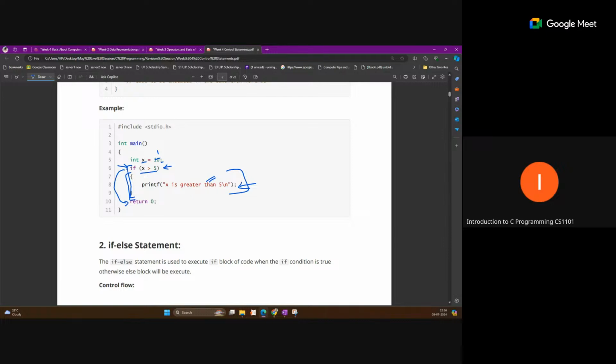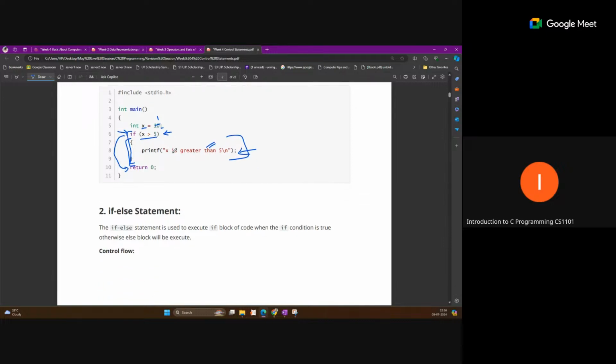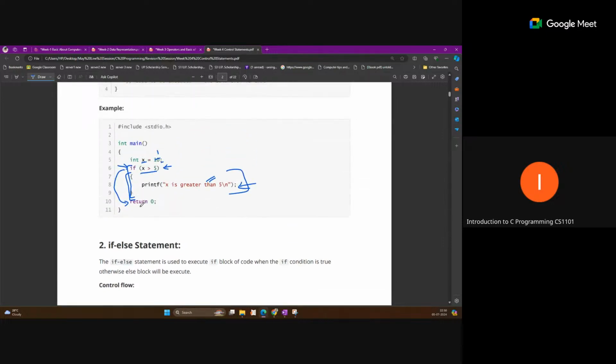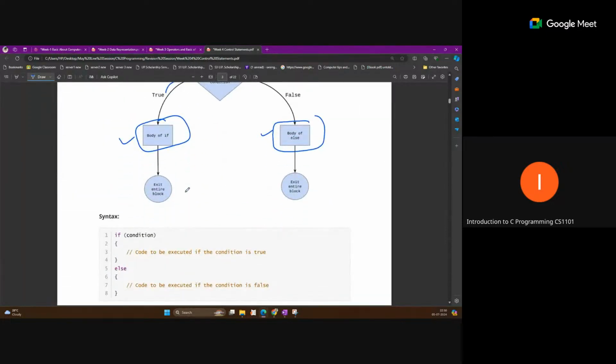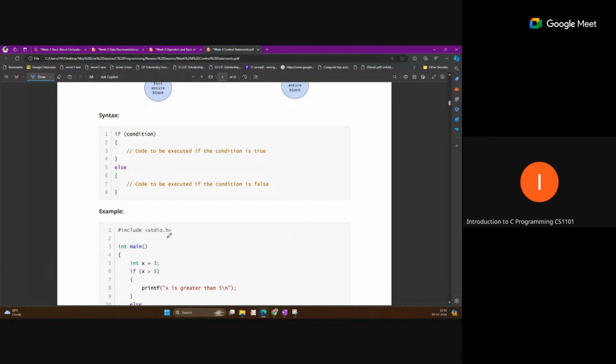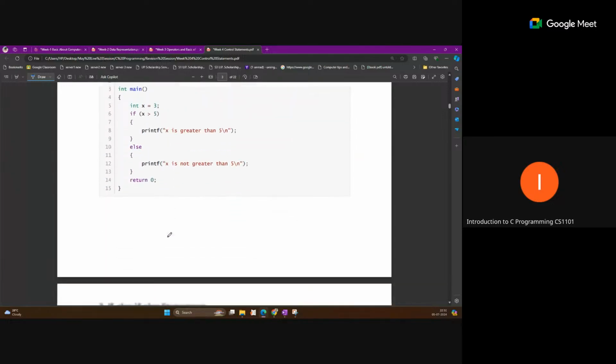So no output will come here. Okay, so you can write this without else, but you cannot skip this if. You cannot write only an else statement. Okay, so else needs an if statement, but if can be written alone without else.